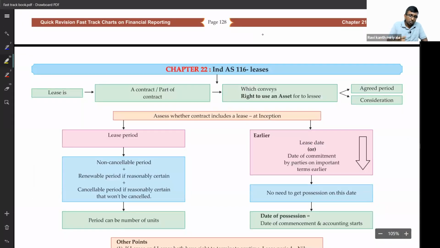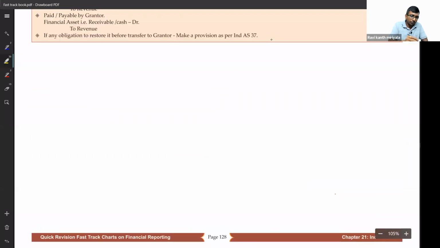Done. Next chapter, let us spend some time with respect to Ind AS 116. From the lessee point of view, there is a major difference between Accounting Standard 19 versus Ind AS 116.